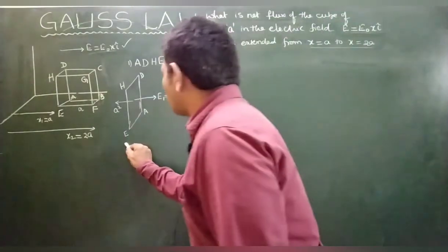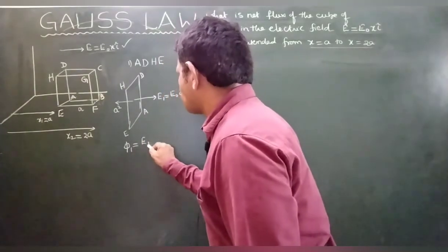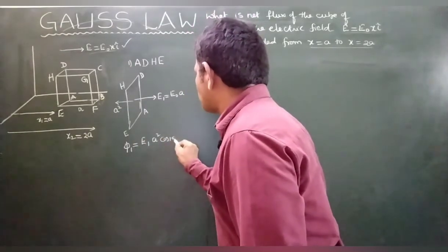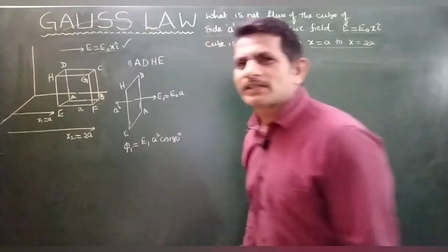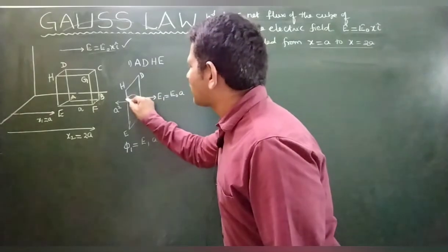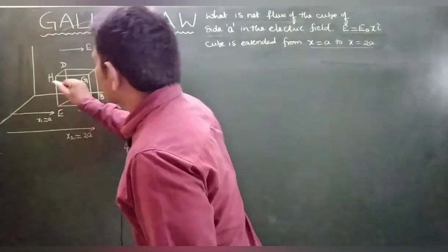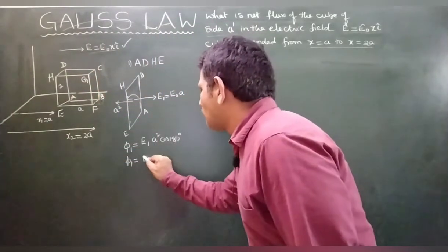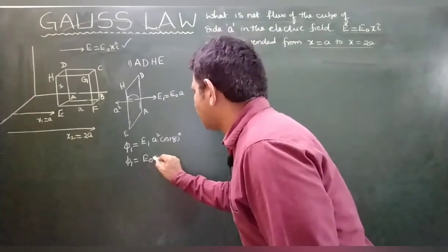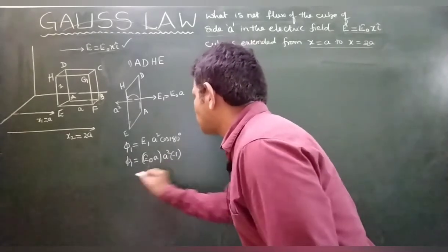So the flux phi 1 equals E1 into area a square into cos 180. Why have I taken cos 180? Because these two are in opposite directions, the angle is 180 degrees. Therefore flux through the first plane, E1 value is E naught a, into a square into minus 1.